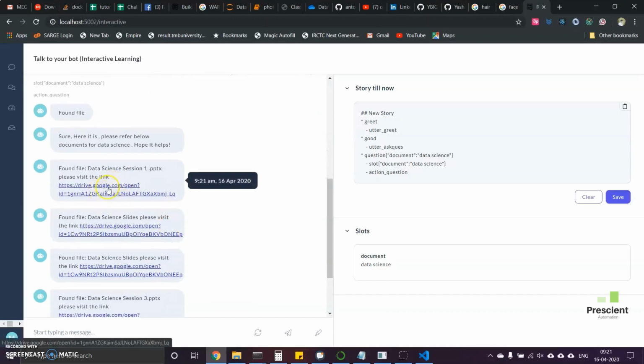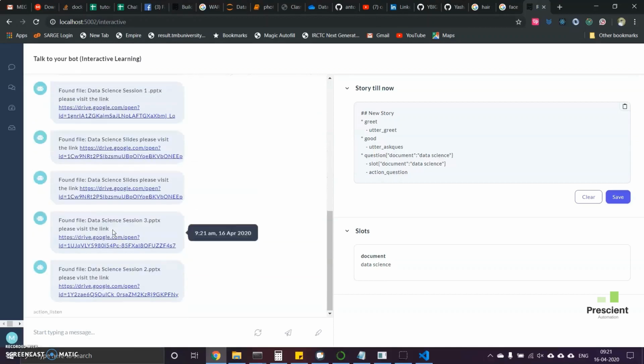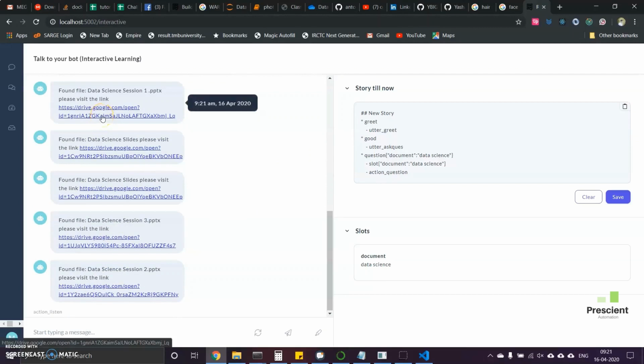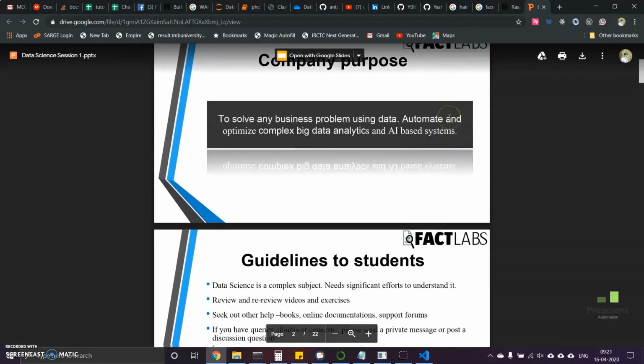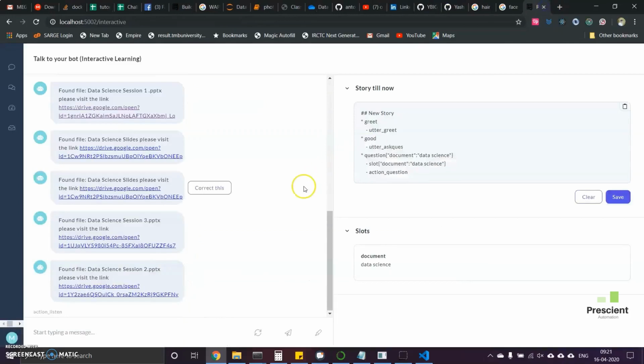It found a file, and these are different Google Drive files. If we click onto this, we will go exactly to that file. Okay, we go to a data science session 1 PPT actually. So this is how we are doing it right now, till now.